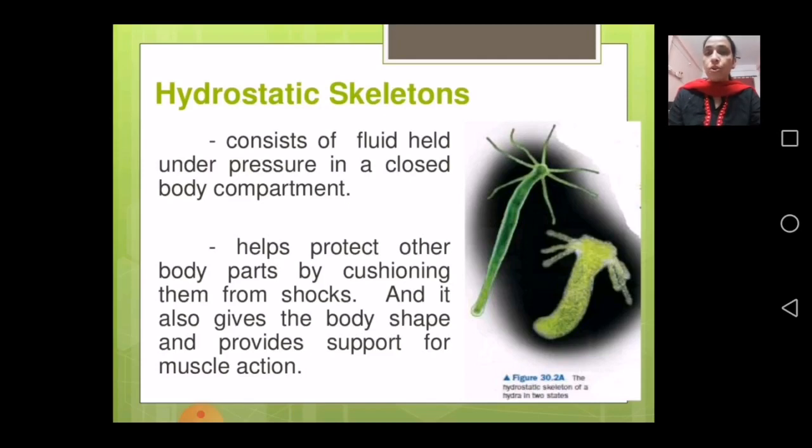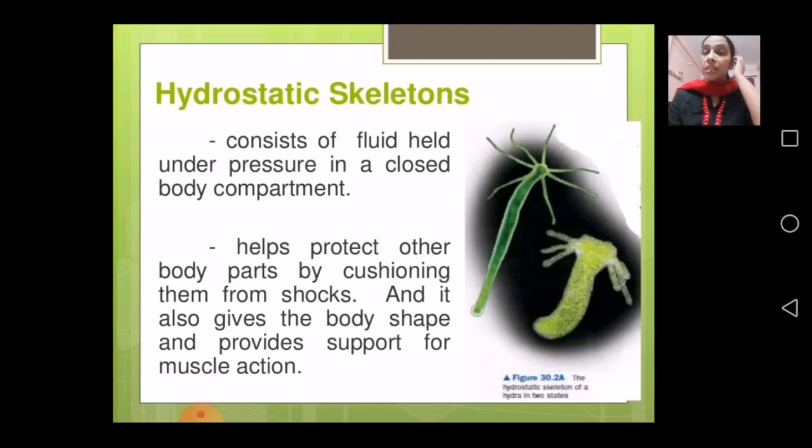In some insects, you will find that fluid is present in their body, and that fluid also allows movement to that insect. So that comes in hydrostatic skeleton.